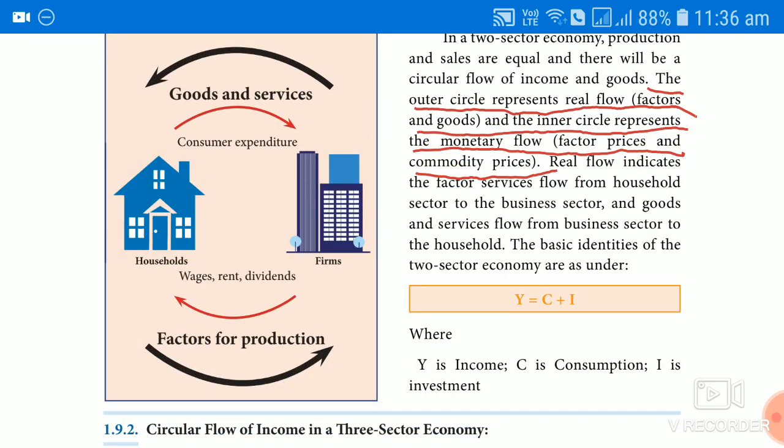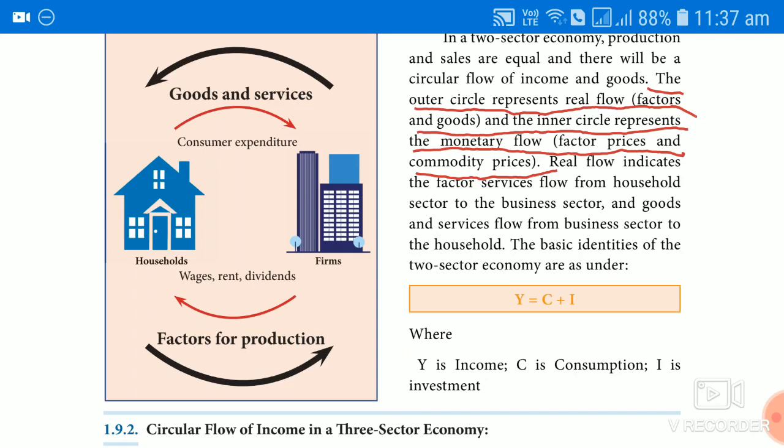It is called the real flow. In return, the firm, by making use of the factor services, is able to produce goods and services. It passes again back to the household or the consumers. So this is one way. This is called the outer circle or the real flow.